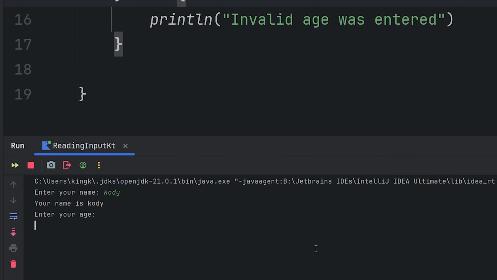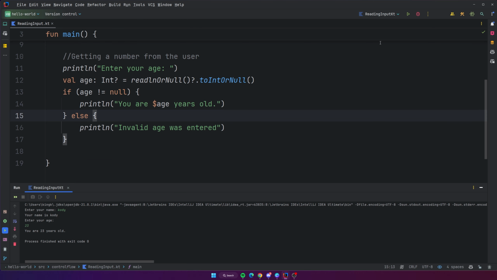All right, so it says enter your name. I'm going to say Cody. Enter your age. I'm going to say 23. There we go. It says you are 23 years old. Let's see what happens when I put an invalid string for the age. So I'm going to say Cody again, or I put Odie, oops. Now I'm going to say taco for the age. And it says invalid age was entered.